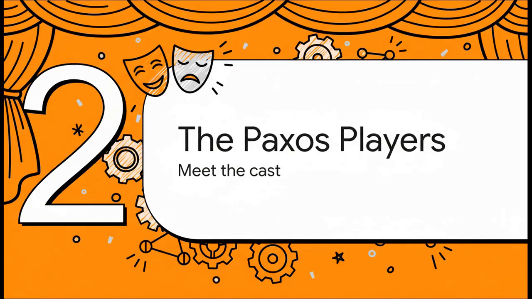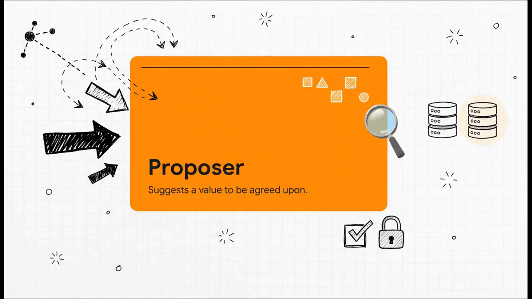Okay, to make sense of how Paxos works its magic, it really helps to think of it like a stage play with three main characters. So, let's meet the cast. First up, we have the proposer. This is any machine in the system that has an idea it wants everyone to agree on. It's the one that kicks the whole process off by suggesting a value. Maybe something like, let's commit this database transaction, or hey, let's make this server the new leader.